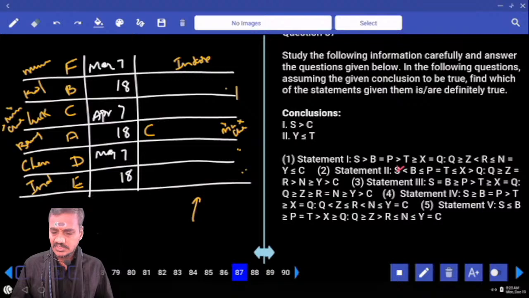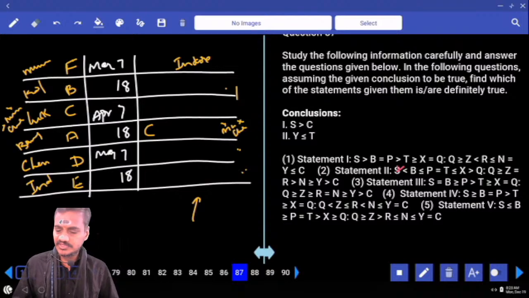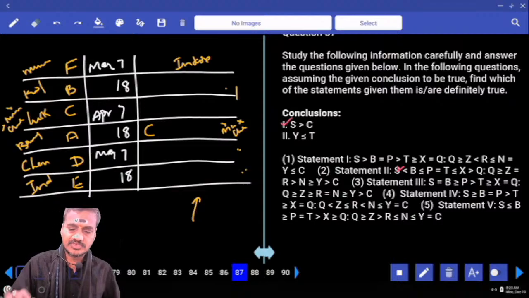S lesser than what? And S lesser than, here which element is common? Q. And now between S and Q, two opposite symbols, it cannot be determined. Third one, S and Q and Q and C, S greater than C, definitely true. So the first one is true.